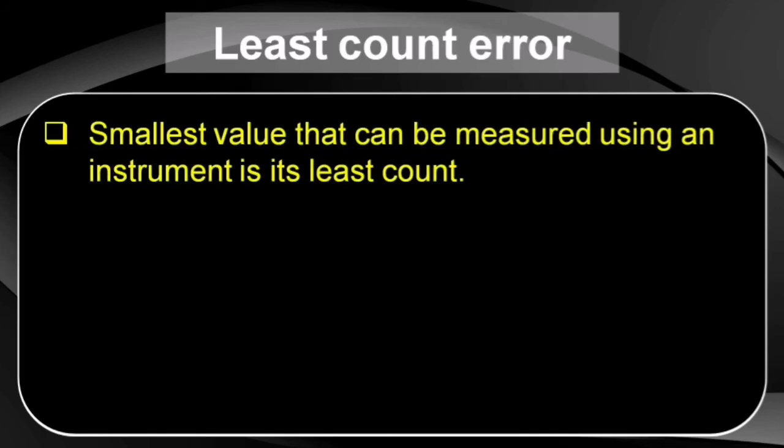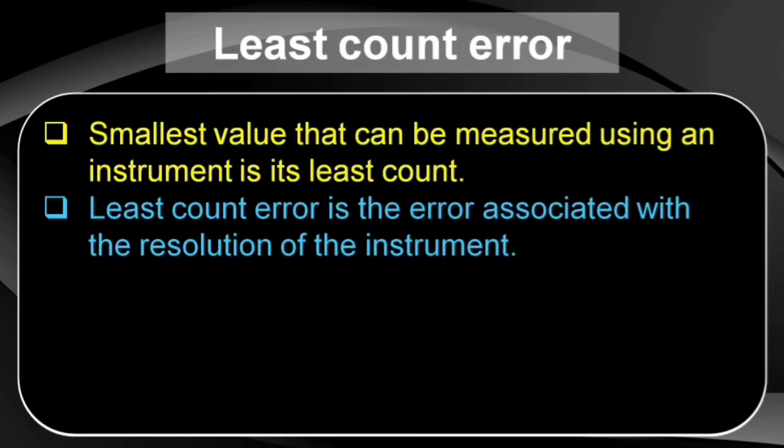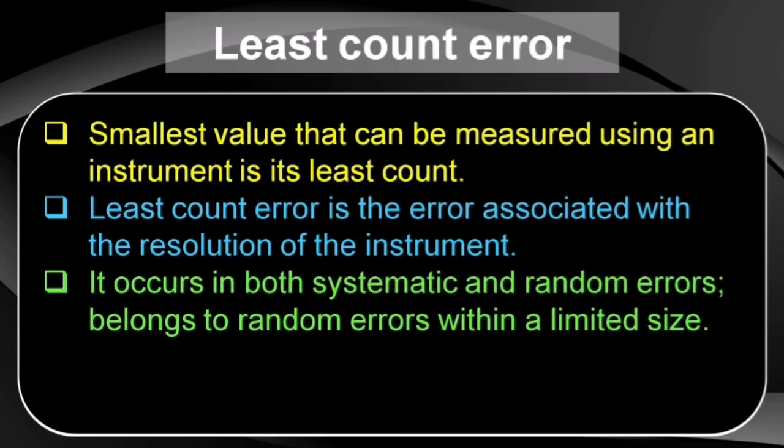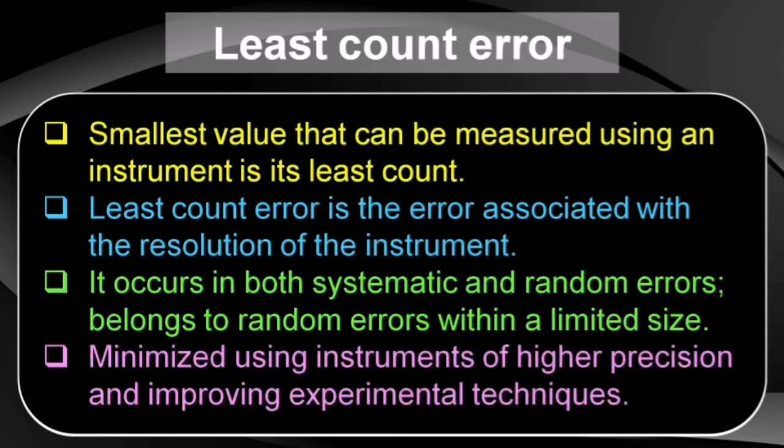Now besides systematic and random errors, there is another type of error known as the least count error. The smallest value that can be measured using an instrument is its least count, right? So it basically talks about the resolution of the instrument. Since this error is consistent with the design of the instrument but is not subjected to all the instruments, it can be both a random or a systematic error. Hence it does not belong to either one of these categories. And the only way to remove these kinds of errors is to use a good instrument with higher precision and properly follow the experimental techniques.